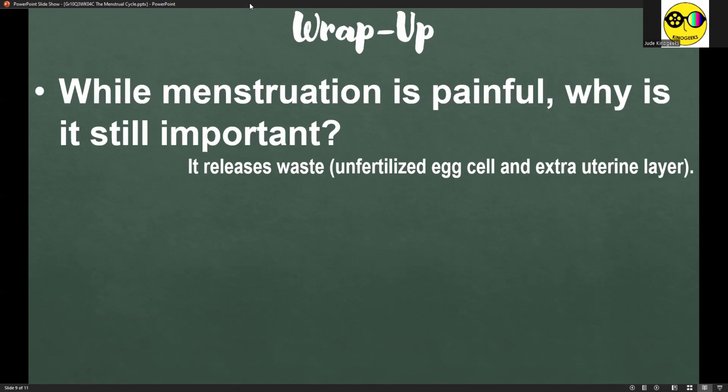But since wala naman darating na sperm cell, the egg cell will remain unfertilized and the extrauterine layer is kind of unhealthy and irrelevant inside the woman's body. So it is actually kind of healthy. Kaya you need to release this too, even though it's again painful.